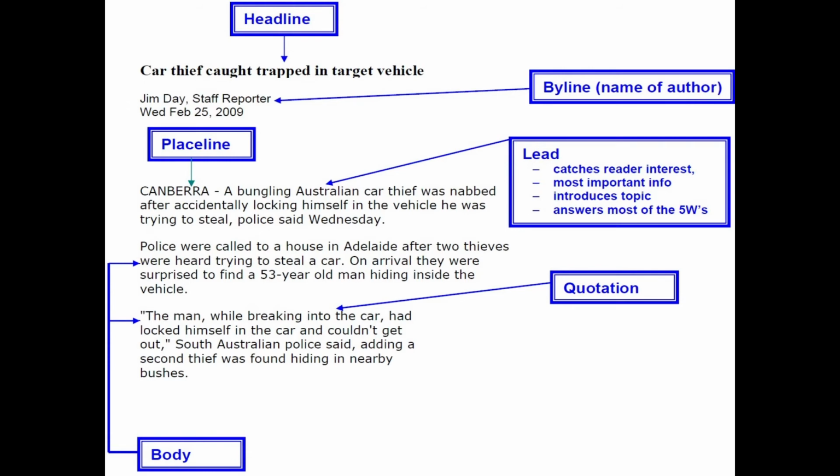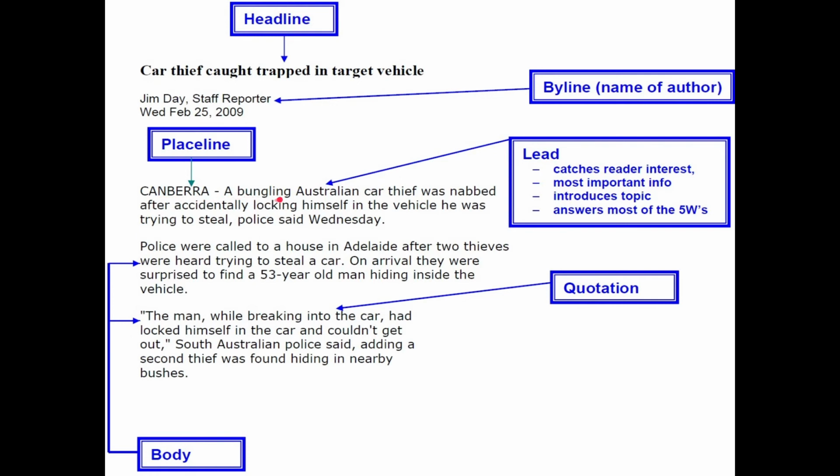Car thief caught trapped in a target vehicle. And this is the headline. So this is so nice. And the byline, name of the author, it's Jim Day. He's the staff reporter. And next, the date and the place where it took place. The date is Wednesday, February 25th, 2009. And the place line,